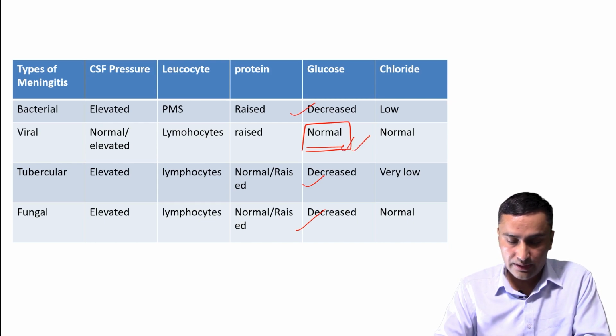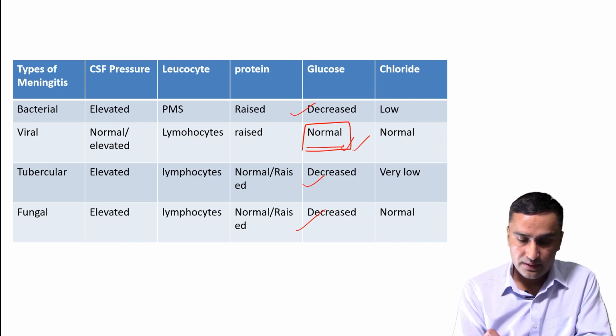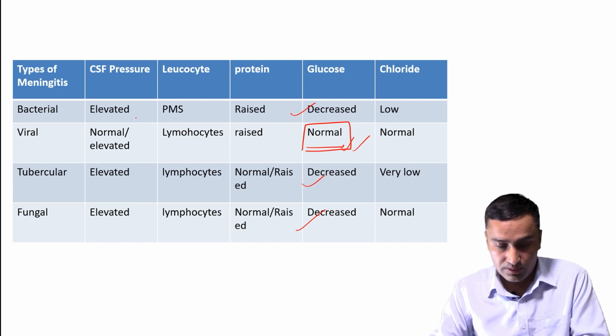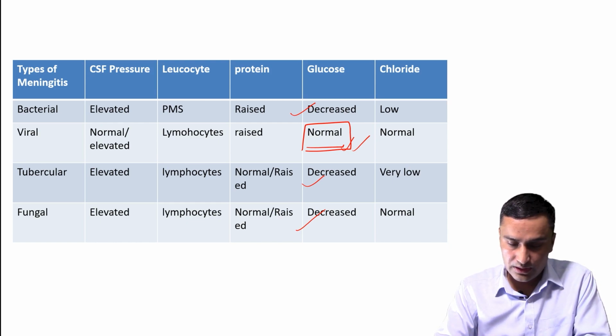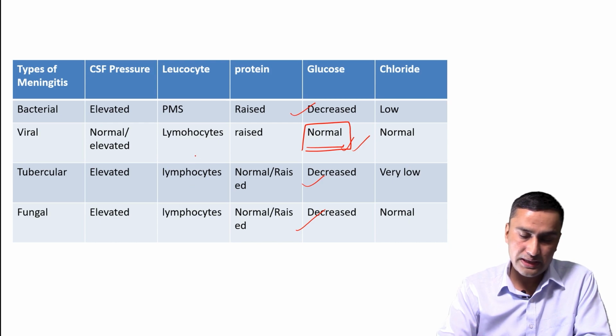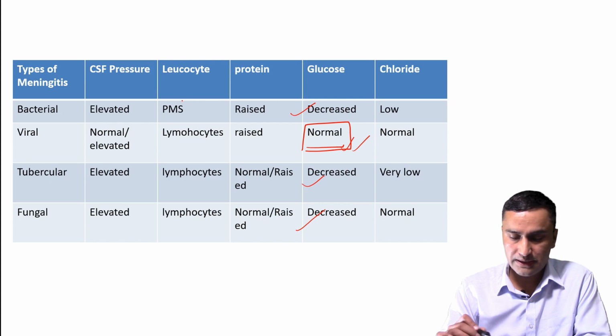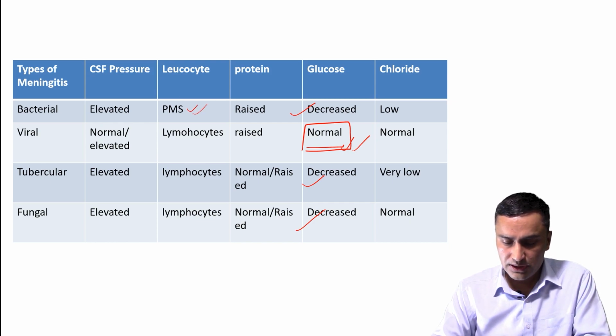Another good finding is the CSF pressure. CSF pressure is elevated in bacterial, it's normal in viral, and tubercular and fungal are also elevated. In cells, lymphocytes are present in most types of meningitis, and polymorph cells are present in bacterial meningitis. Protein is raised in almost all, though in tubercular and fungal meningitis it might be normal.